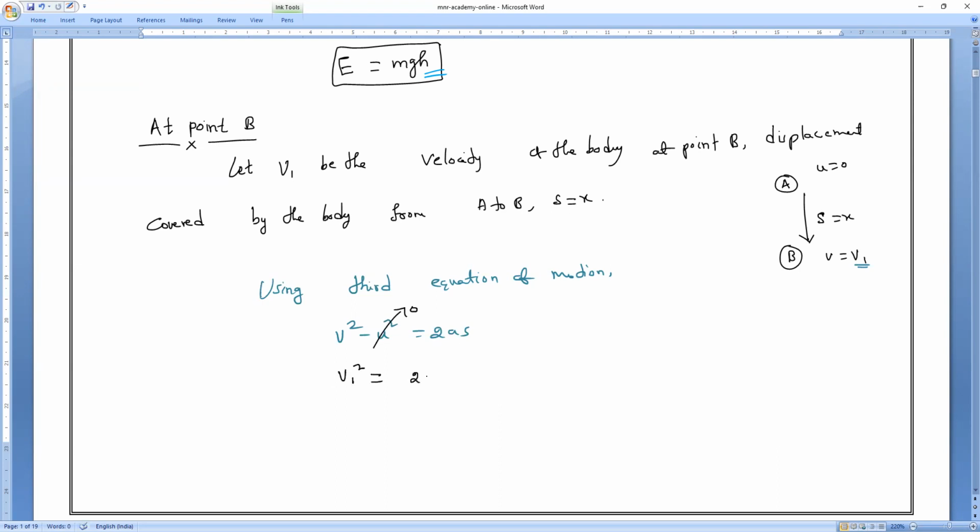So V1 square is equal to 2 into a, where a is freely falling, so a is g, and S is x. So V1 square is equal to 2gx. Will you all agree with me? V1 square, not V1. V1 square is equal to 2gx.